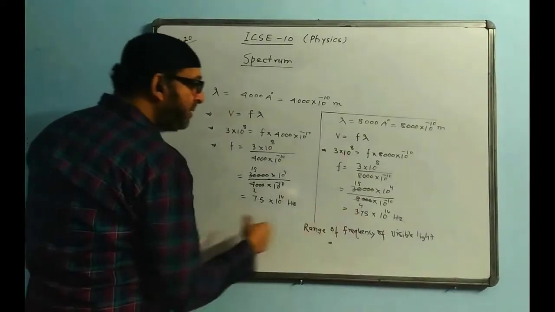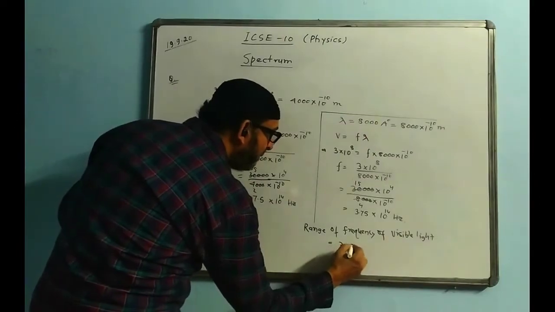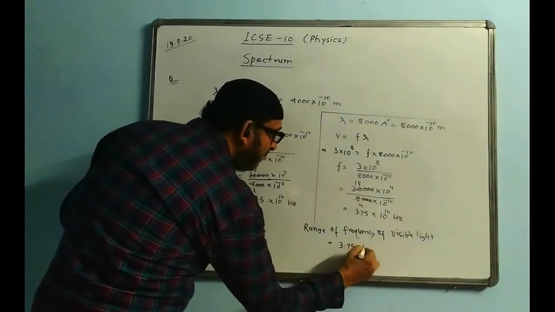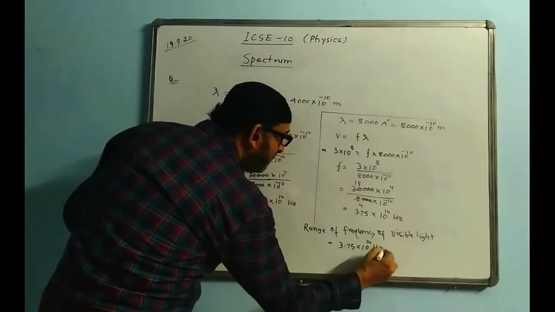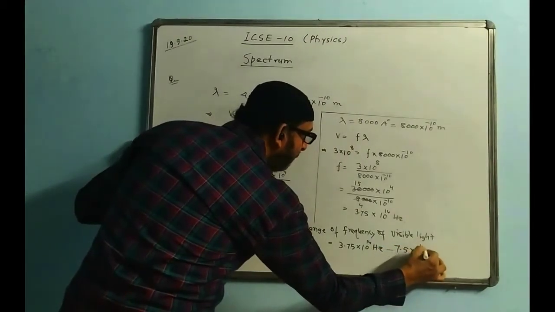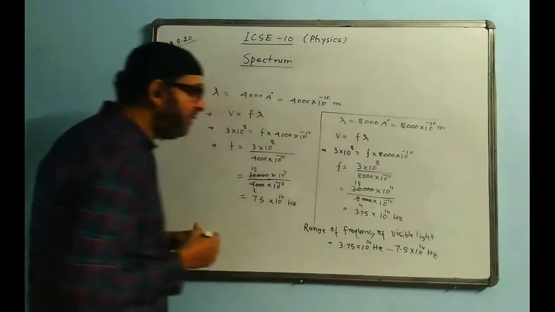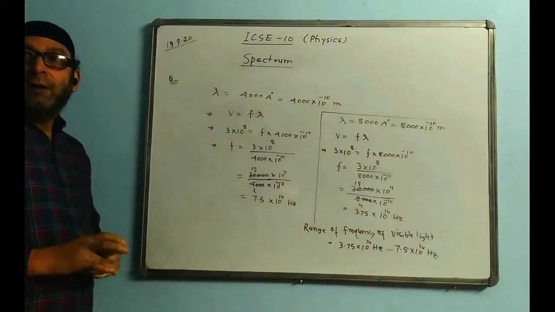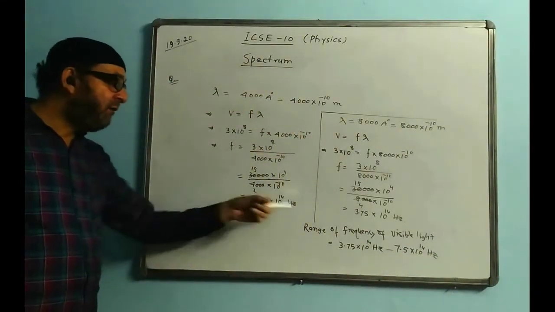Which is smaller? This one is smaller. First, we will write 3.75 into 10 to the power of 14 hertz to 7.5 into 10 to the power of 14 hertz.